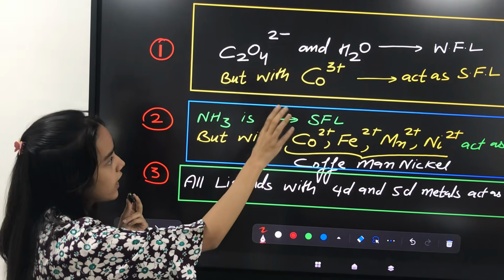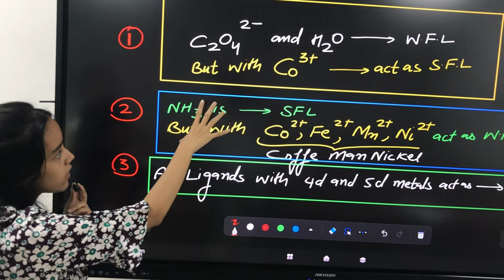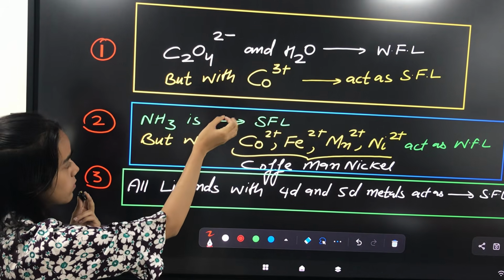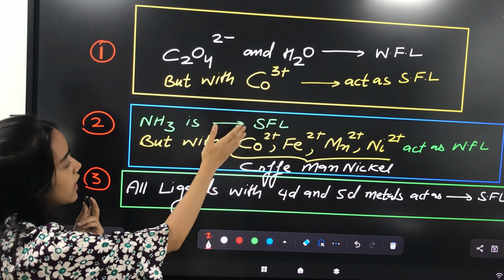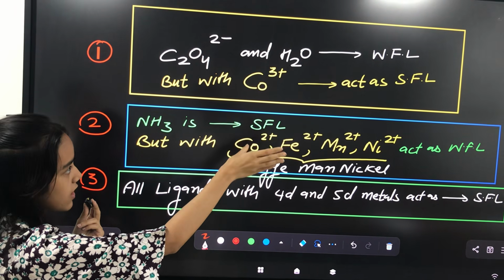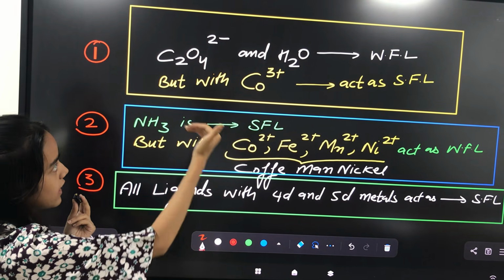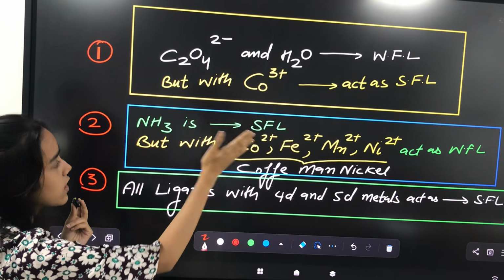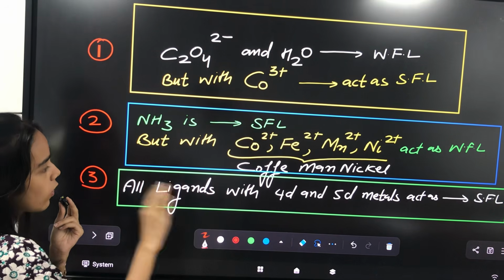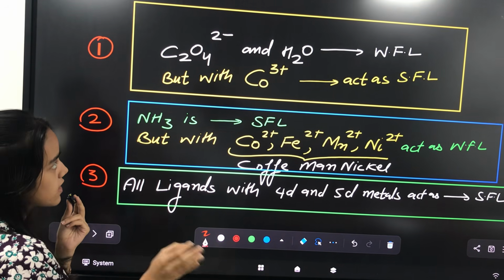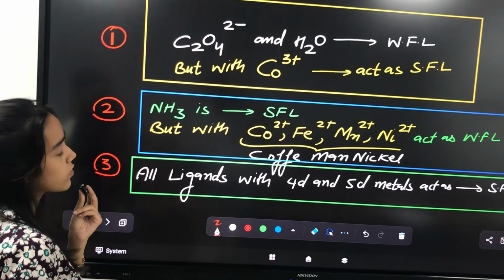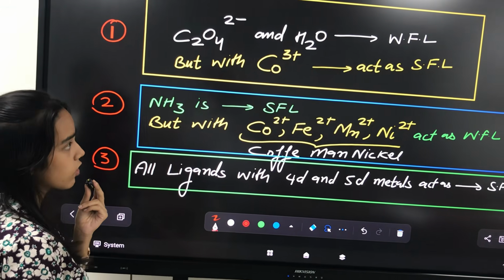They are weak field ligands, but when we use them with Co3+, that is the 3+ oxidation state of cobalt, they act as strong field ligands. Otherwise, as weak field ligands, we will have sp3d2 hybridization, but with Co3+ we will use them as strong field ligands.